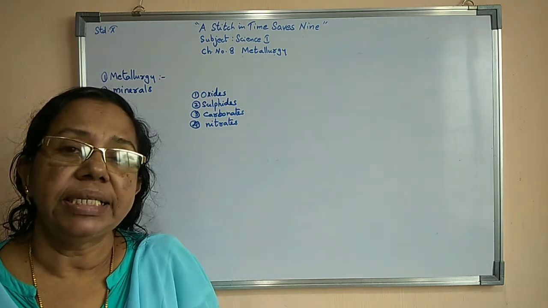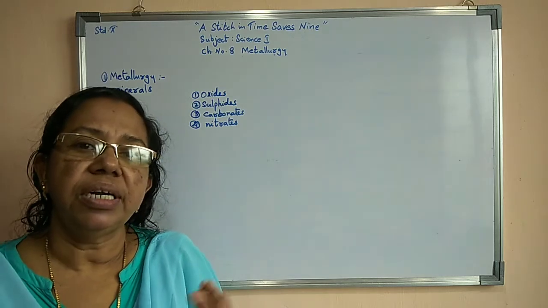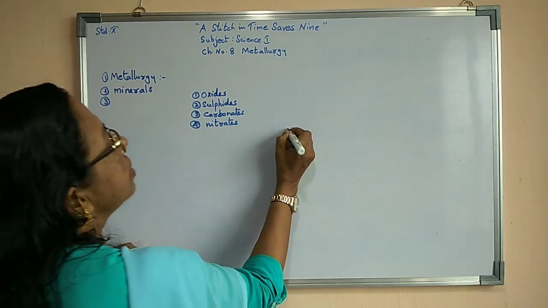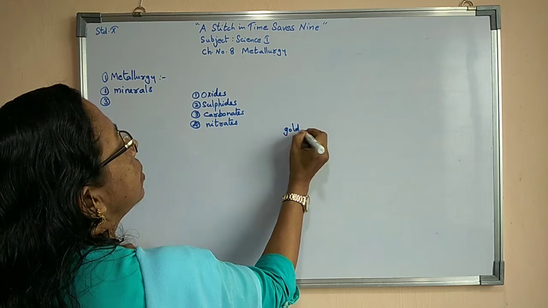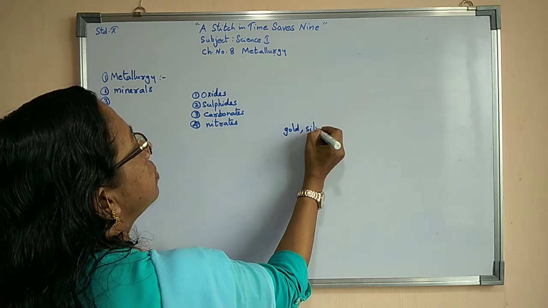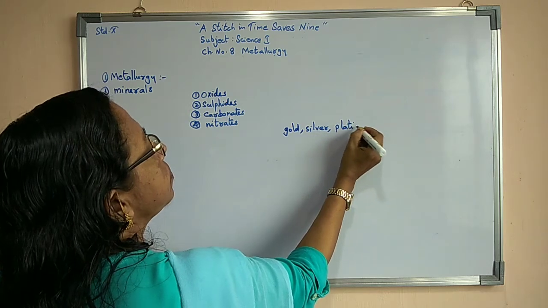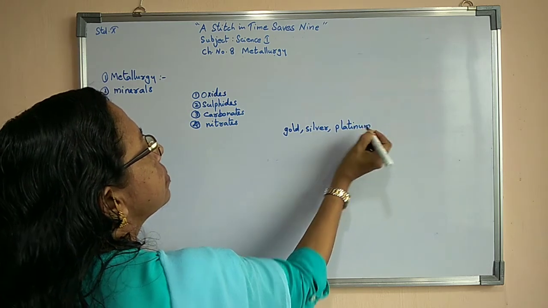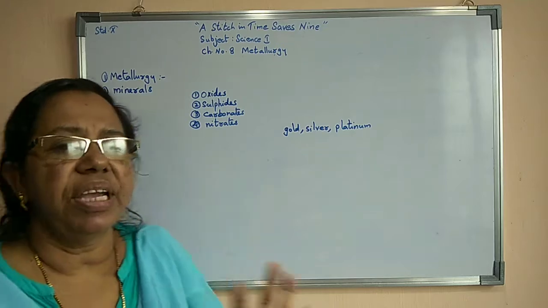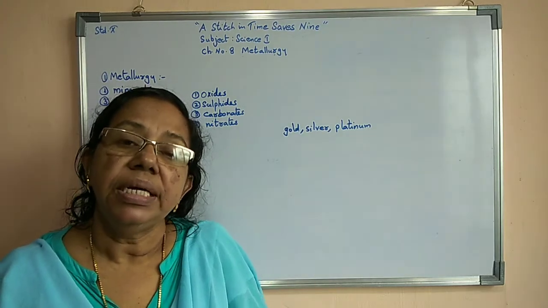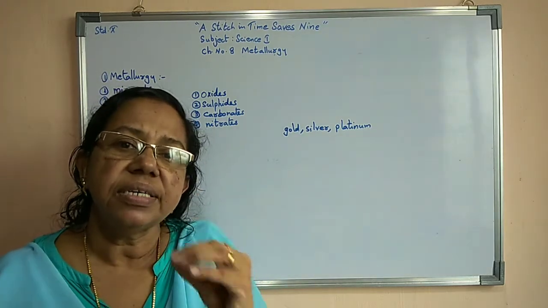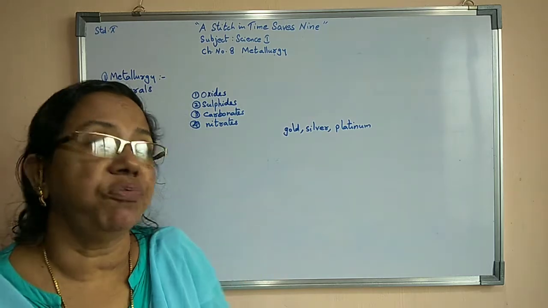Now, gold, silver as well as platinum, these three metals are not available in the compound form. They are available in the same form, we can say pure form.